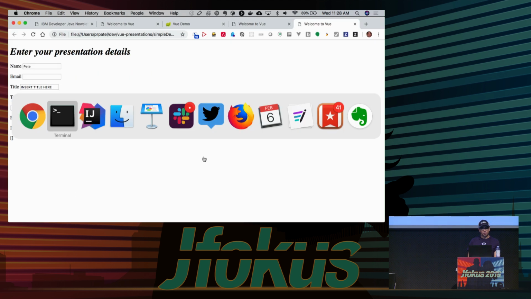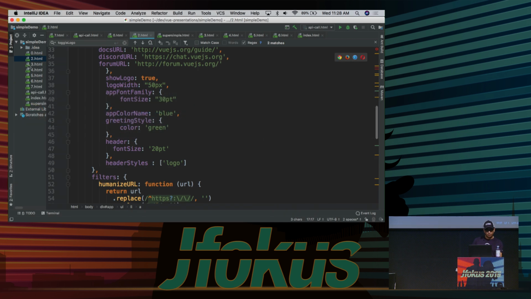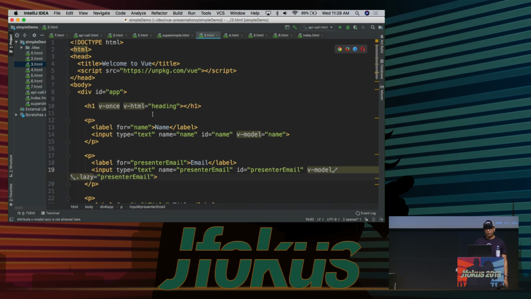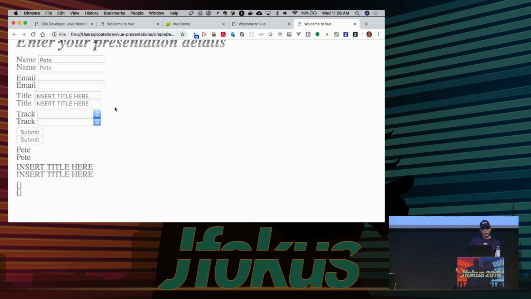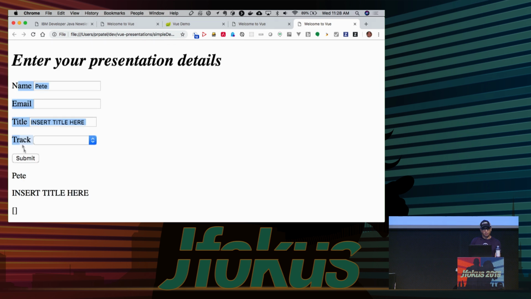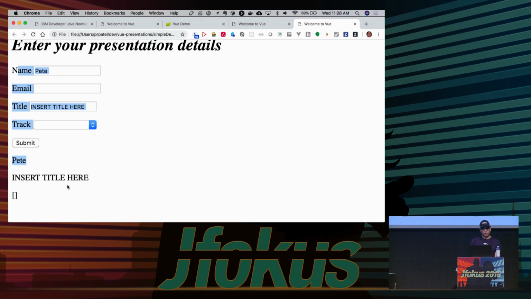All right, let's look at a basic form for a few minutes and see how this works. You can see in this case I set the v-once here on the heading HTML. And if I flip over here, you can see that this is nothing too crazy. It just has some names and so on. Let's make sure this works.